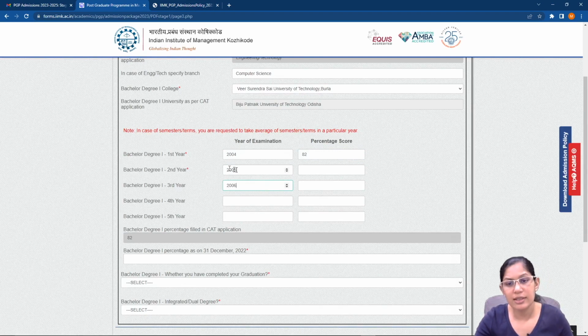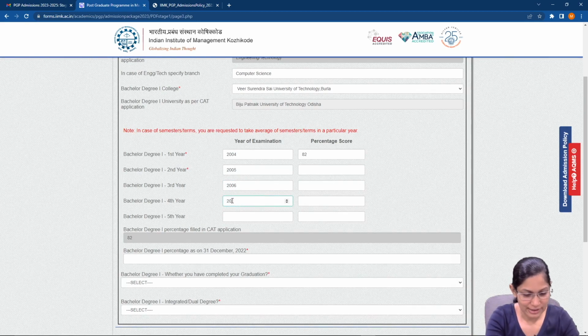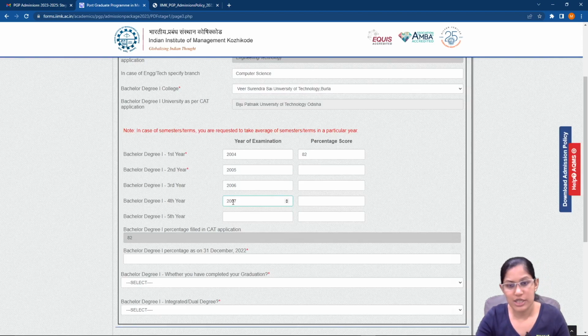Now, as you can see, even if you're in a 3-year course, you can always punch in the details only for your first and your second year. Similarly, if you're in the pre-final year for a 4-year course, you might stop at your 3rd year if you don't have the marks for your final year or you are in your final year. That's fine. As long as you're graduating before you need to start your MBA, that's good enough.